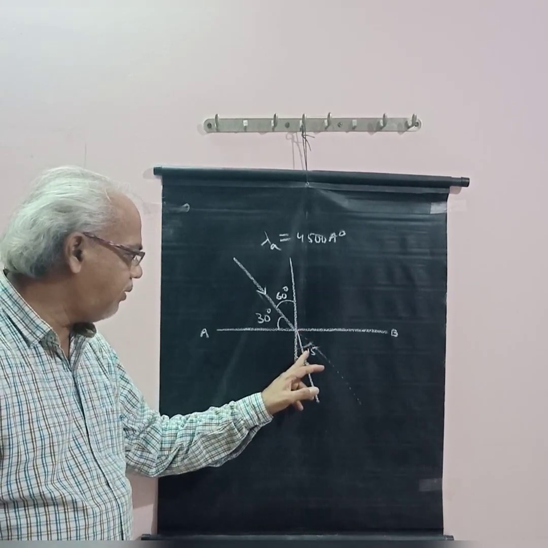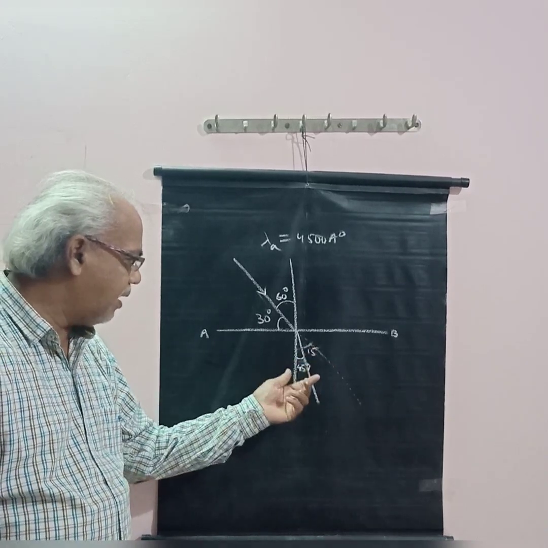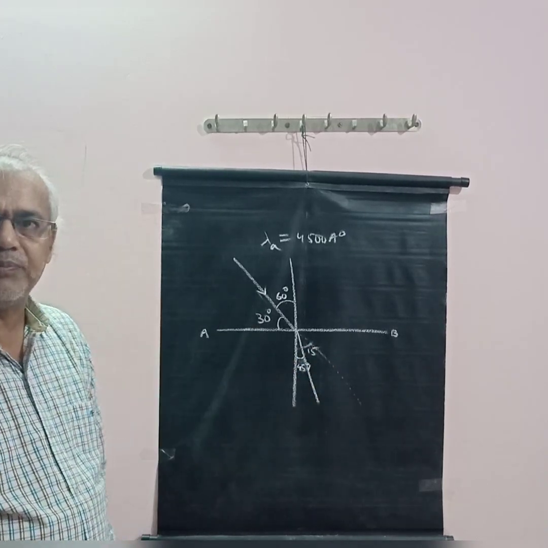So the angle of deviation is 15 degrees, and the angle of refraction is 45 degrees.